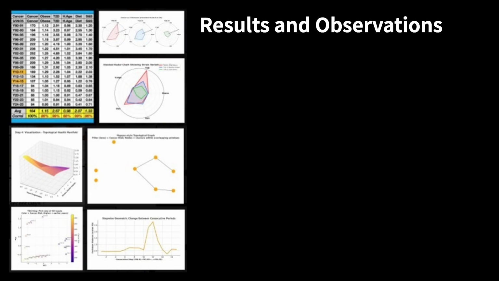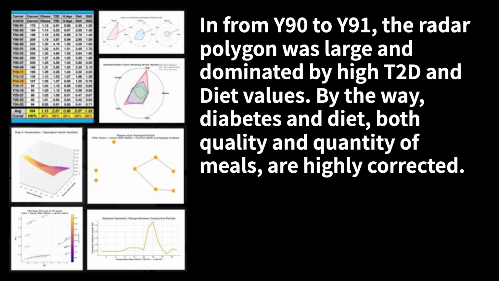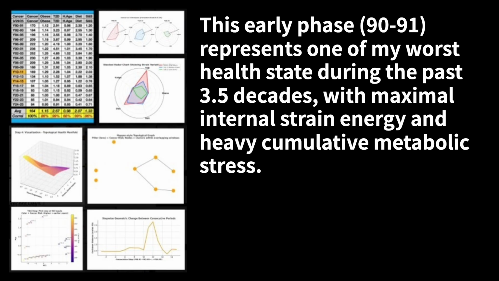Results and observations. From Y90 to Y91, the radar polygon was large, and dominated by high T2D and diet values. By the way, diabetes and diet, both quality and quantity of meals, are highly correlated. This early phase represents one of my worst health states during the past 3.5 decades, with maximal internal strain energy and heavy cumulative metabolic stress.